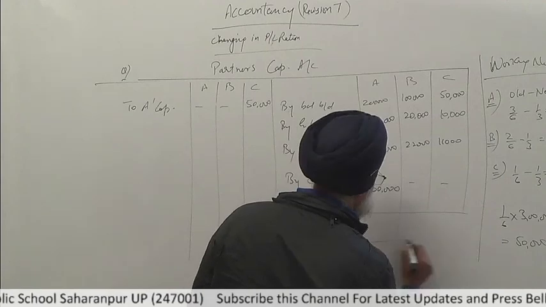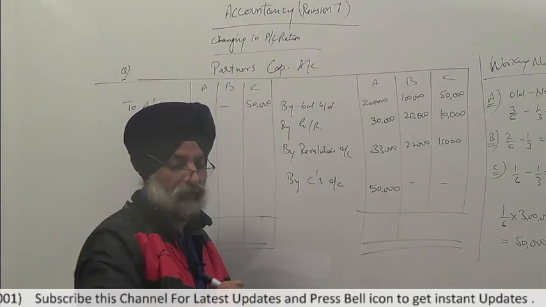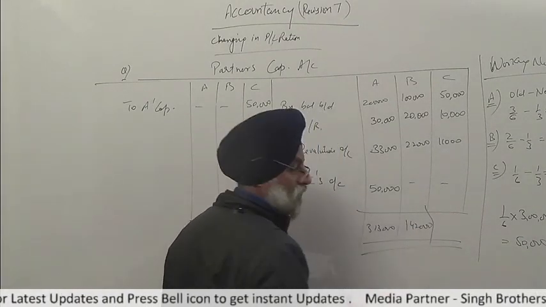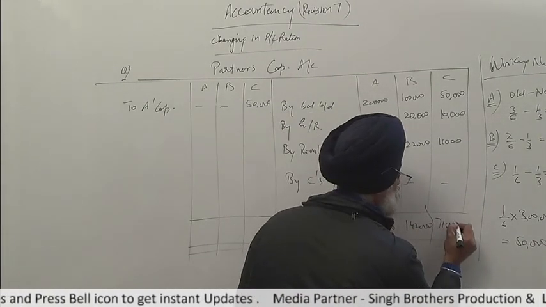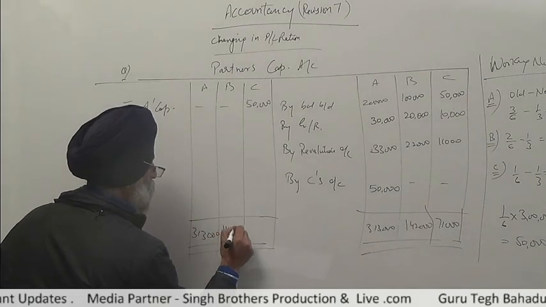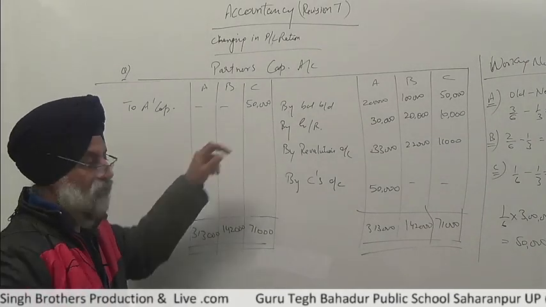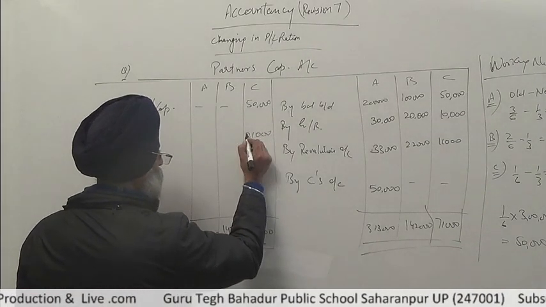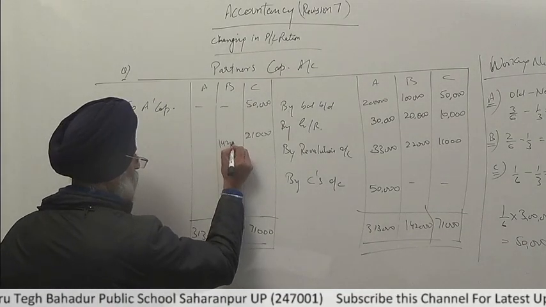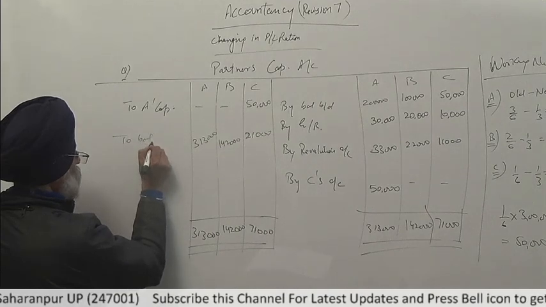Now make the total of both the sides. Subtract this 50,000 from this, then we get 21,000 as the balance of C's capital account, and its balance is carried down.